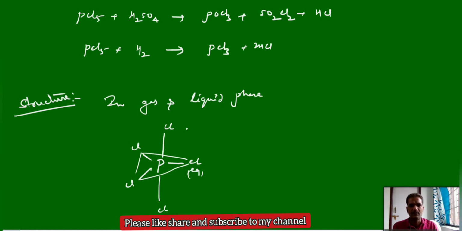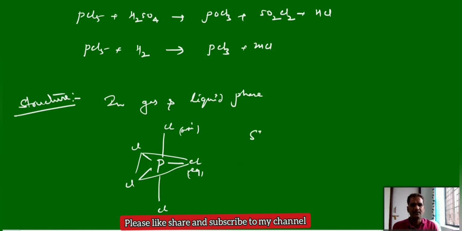Those above and below the plane are axial bonds. All equatorial bonds have the same properties, like equal bond lengths and equal bond angles. The axial bonds again have the same bond length, but axial bond lengths are longer than the equatorial bond lengths. They are a little weaker in nature compared to the equatorial bonds.